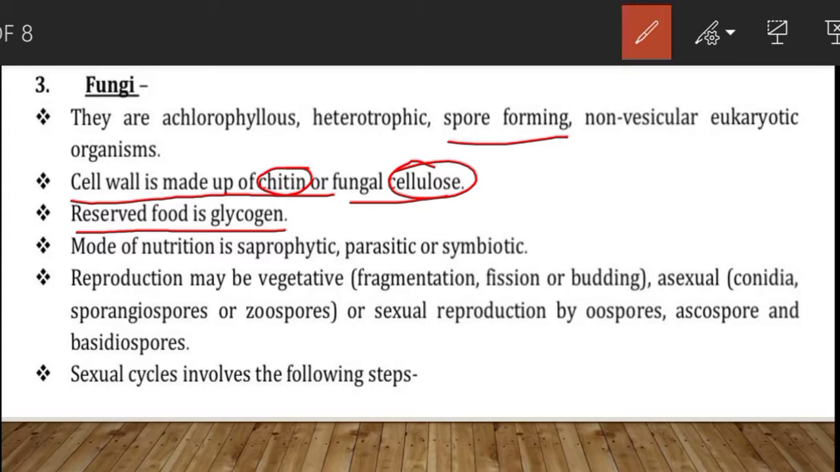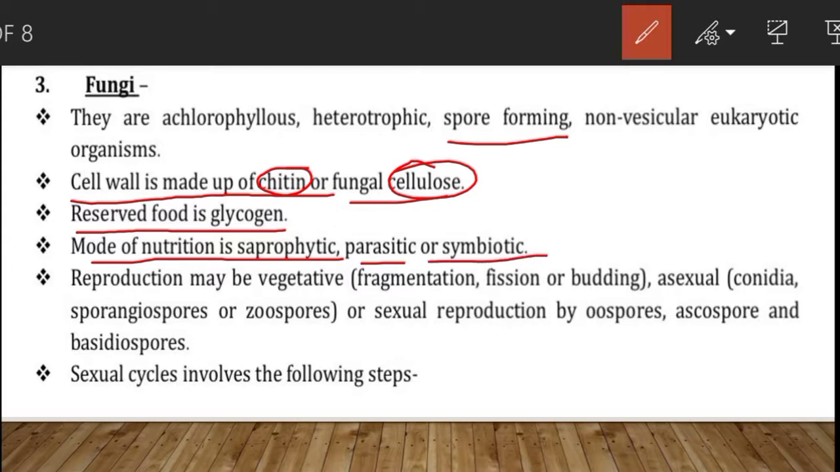The mode of nutrition is saprophytic. Saprophytic means they obtain their food from non-living decaying organic matter, that is bread, meat, vegetables, fruits, etc. Then they are parasitic. The mode of nutrition is parasitic, means they are parasites. They live in close association with other living organisms to get food and other essential materials. Or they may be symbiotic.